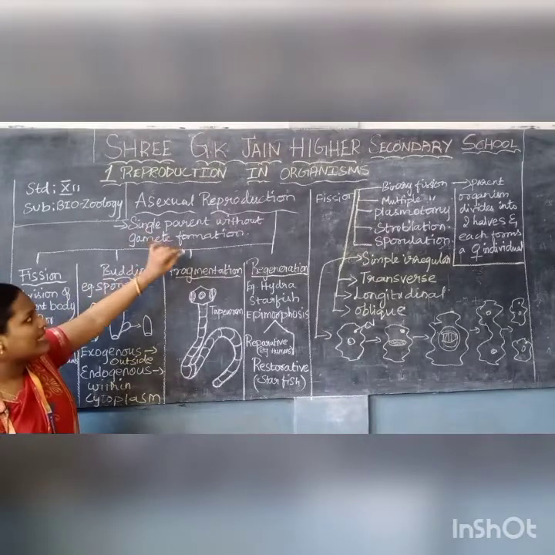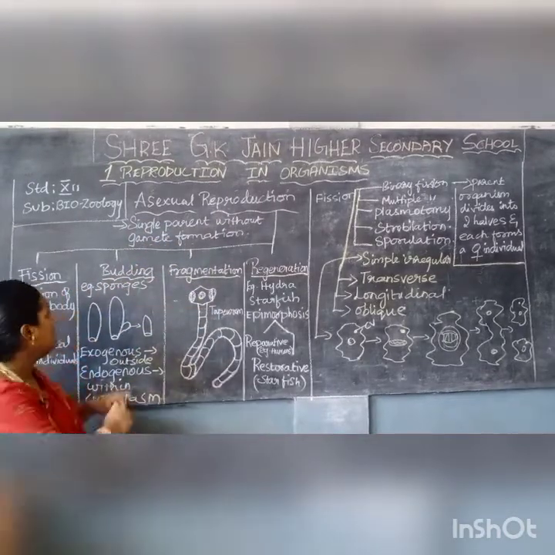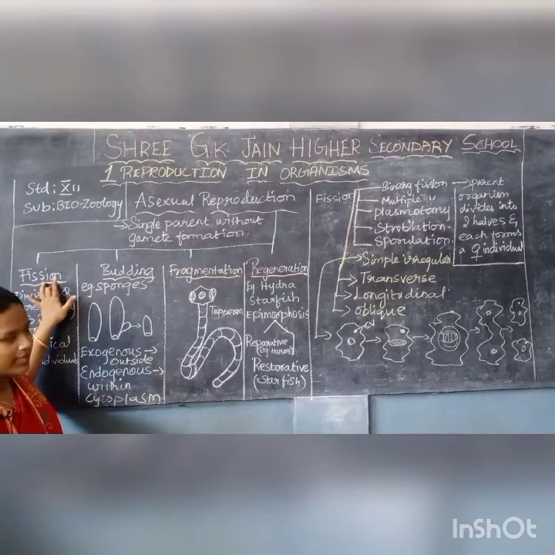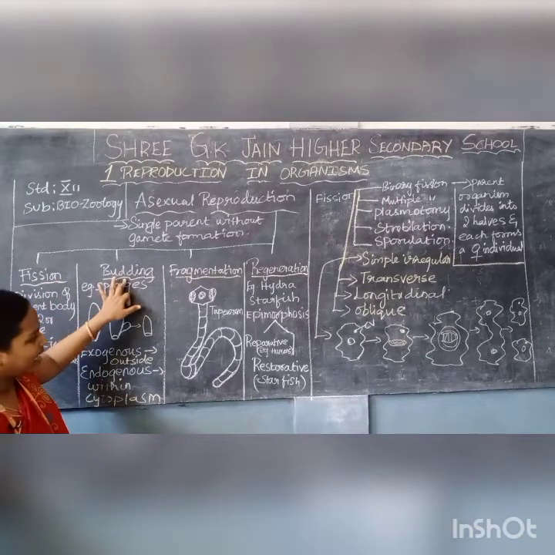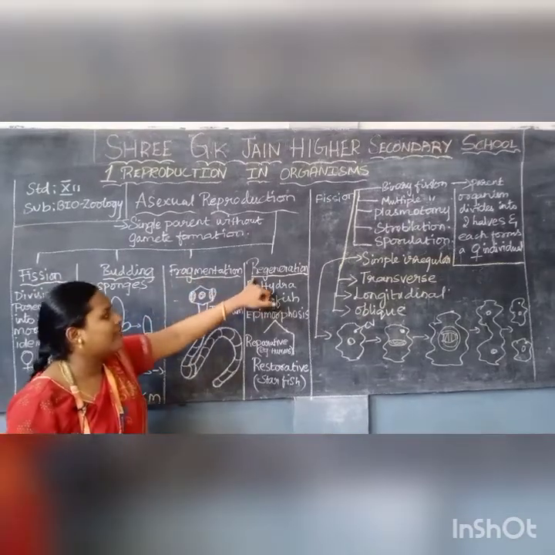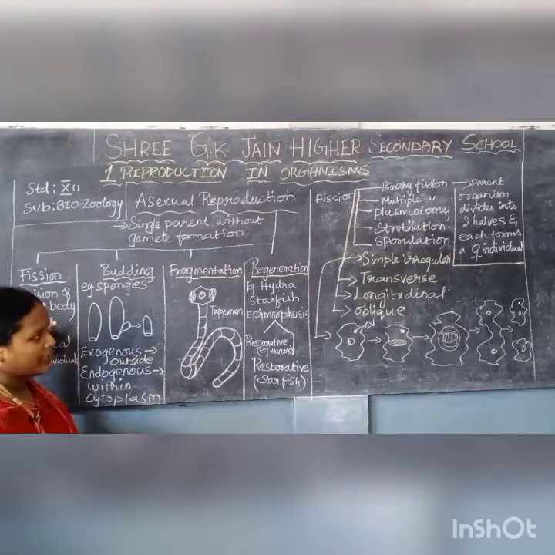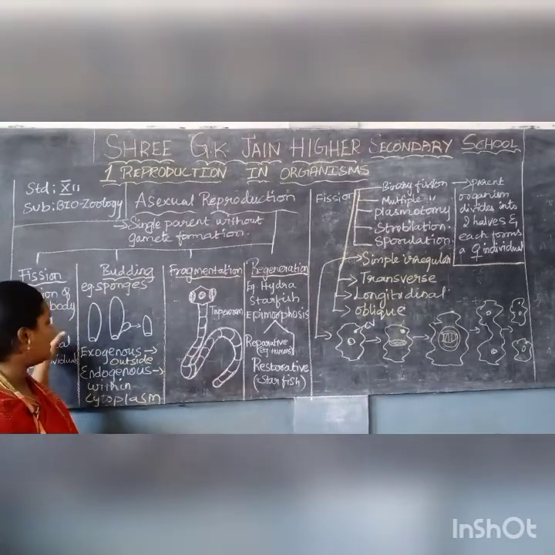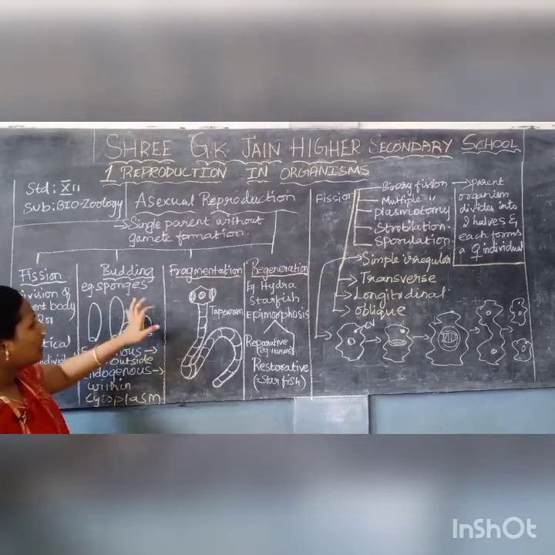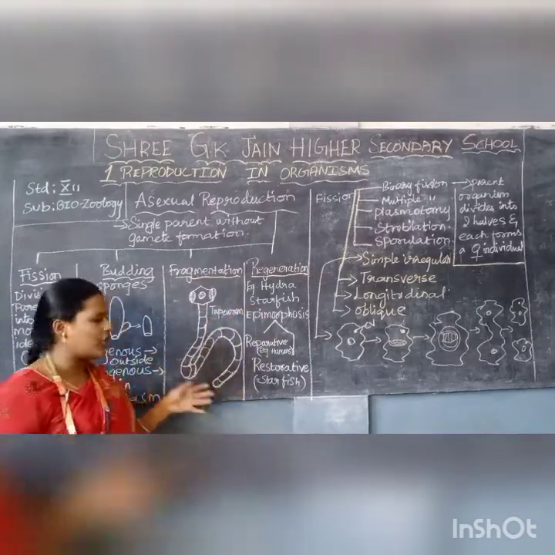Under asexual reproduction, there are four main important things. First one is fission. Second one is budding. Third one is fragmentation. And the final one is regeneration. Fission is a big topic. We will be seeing fission at the end of the video. Now we will be seeing budding, fragmentation and regeneration.